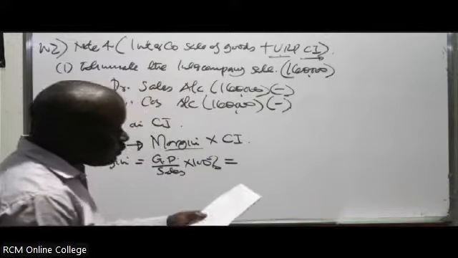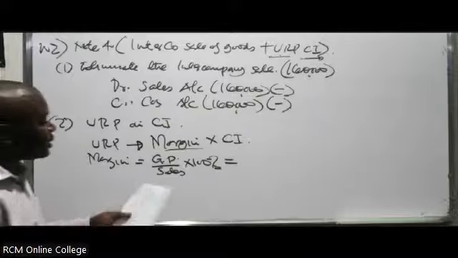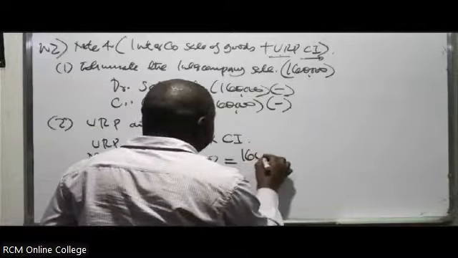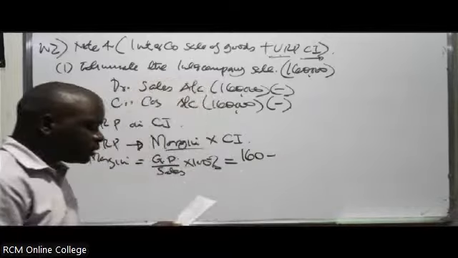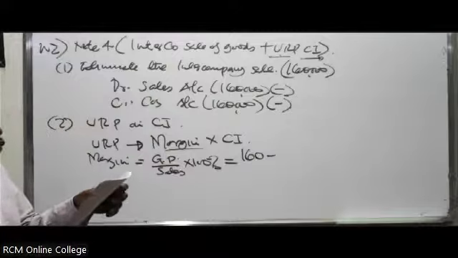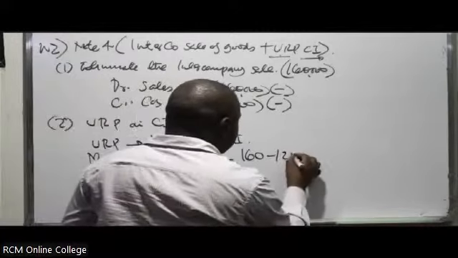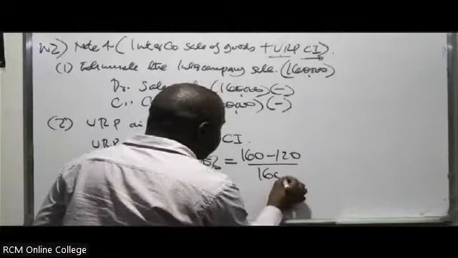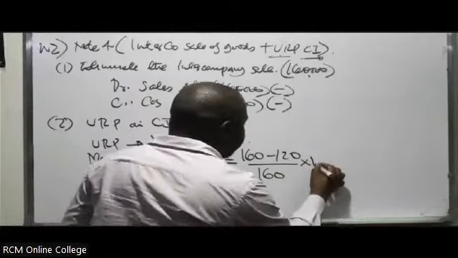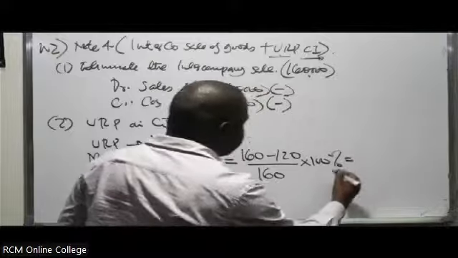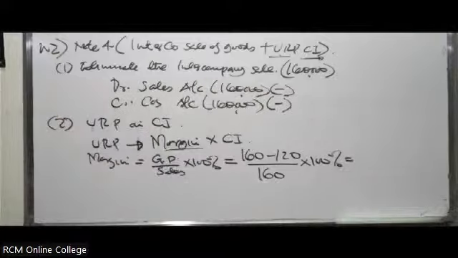The selling price of these goods was 160 million, and the cost was 120. So we divide the GP by the selling price, 160, then multiply by 100%.